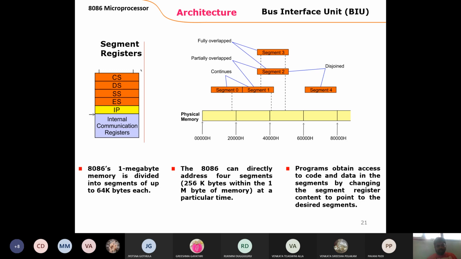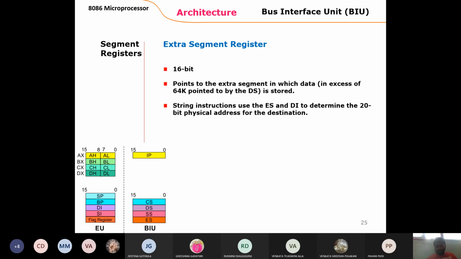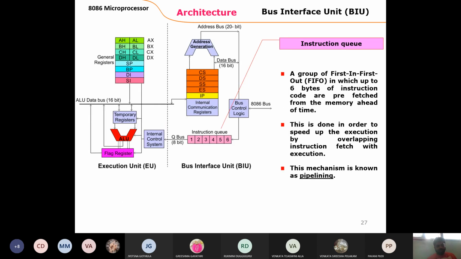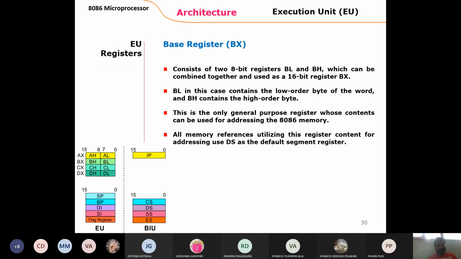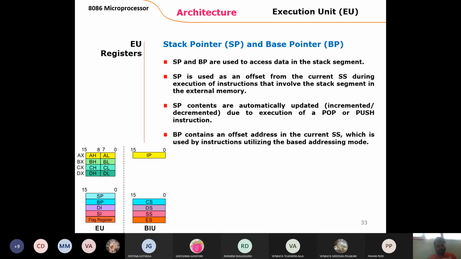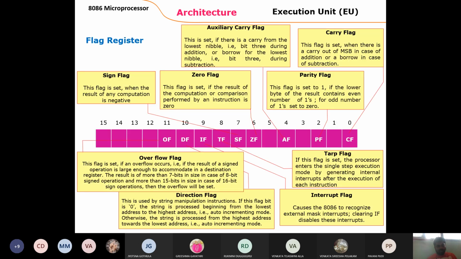So it is a direction flag. Sorry, interrupt flag. The interrupt flag is for indicating to the machine when an interrupt occurs. Already said that while running a program, if one more program comes, that is called an interrupt. When the interrupt flag is set to 1, the machine identifies there is an interrupt.